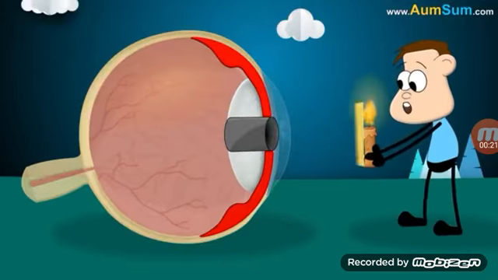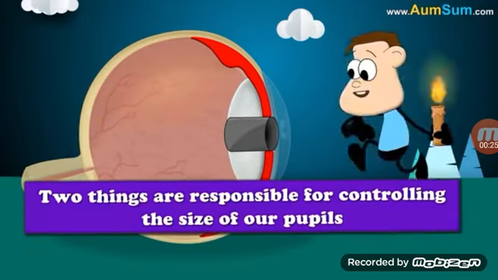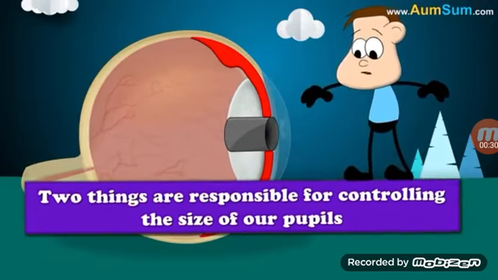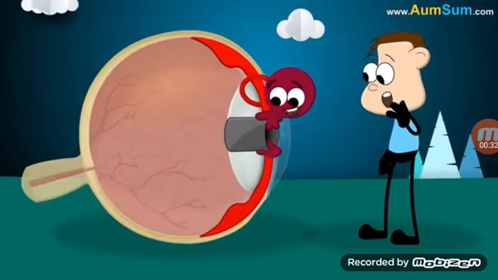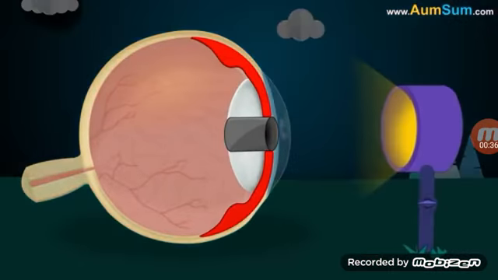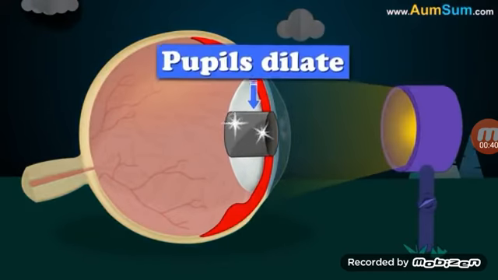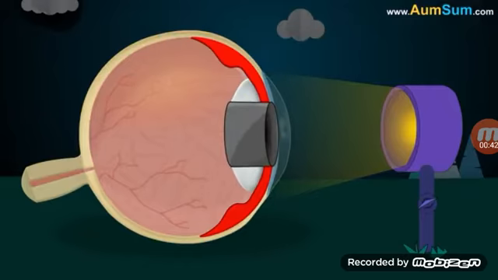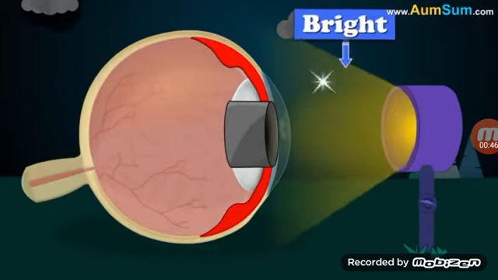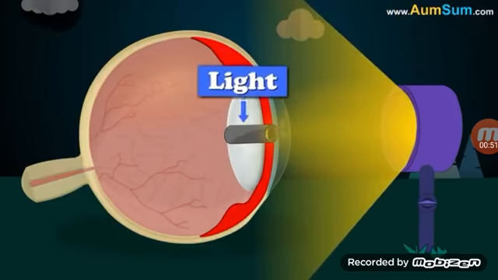Its function is to allow the light in so that it can be focused on our retina. Two things are responsible for controlling the size of our pupils. Firstly, the muscles present in our iris. Secondly, the amount of light entering our eyes. Now, when the light is low, our pupils dilate, as in open up to make sure more light is passed through. Similarly, when it is bright, they constrict to make sure that only the necessary amount of light is allowed